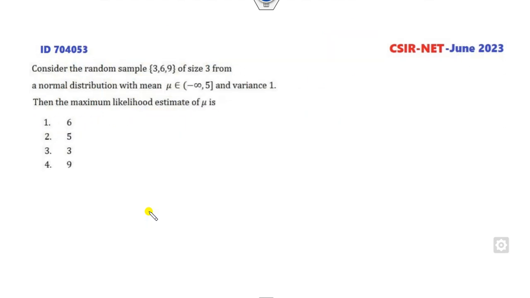Look at the second question. Consider a random sample of three elements, 3, 6 and 9, which are observed from the normal distribution. The mean is mu, which is unknown, and the variance is 1.